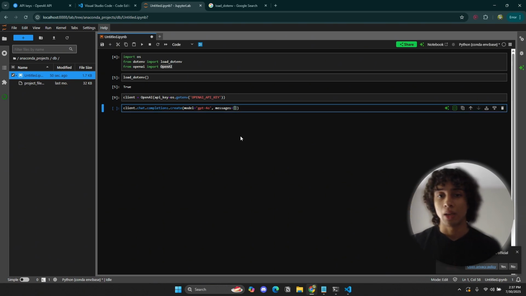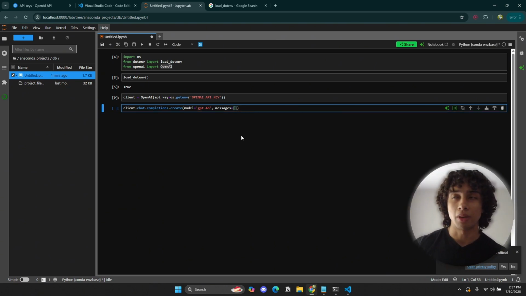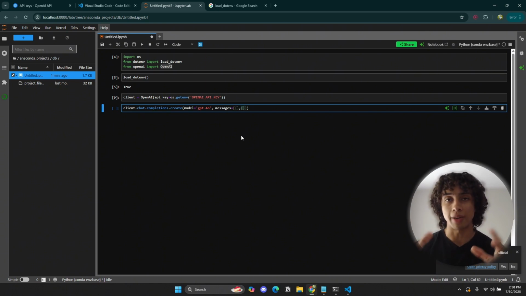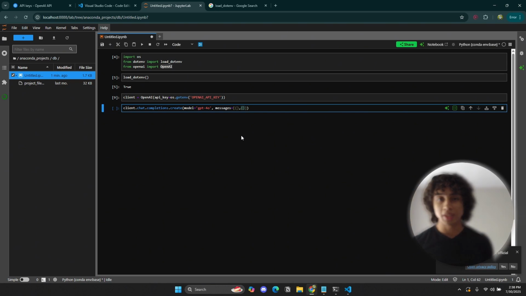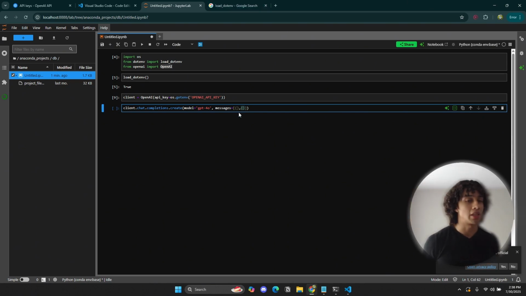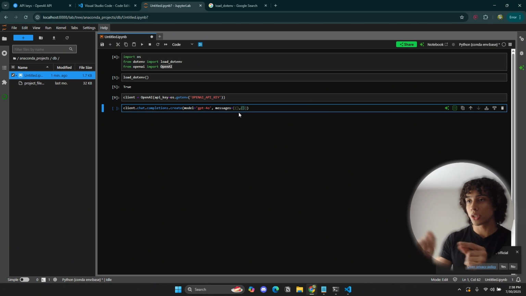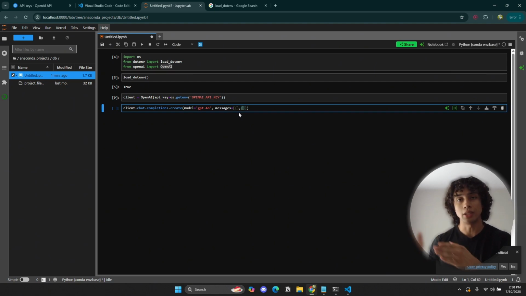The point is, we've already touched a little bit upon dictionaries, and in this messages parameter we have two dictionaries. In the first dictionary, we have our system prompt, and in this other dictionary we have our user prompt. So what is the difference? A system prompt is you telling the AI, hey, this is your identity from now on. You are a helpful assistant and you're going to help me do my homework, or you're going to help me learn French. You're giving an identity to the AI.